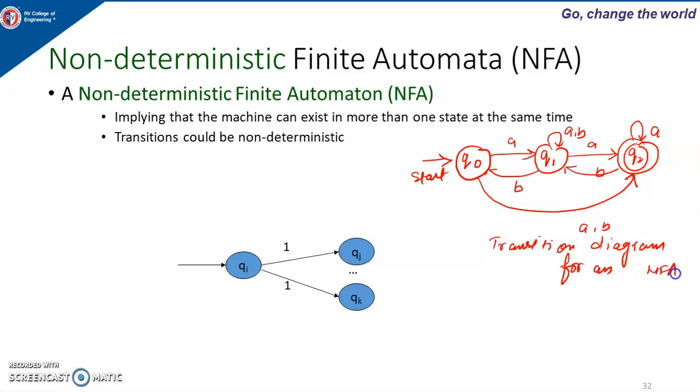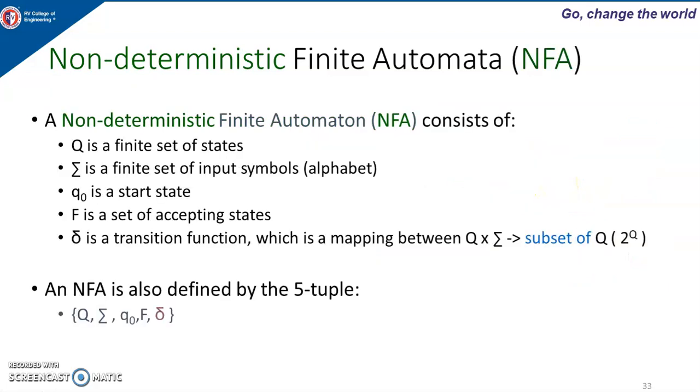That is the basic difference between DFA and NFA. The machine can be in more than one state at the same time, and that's why we call it non-deterministic. Now that we have taken the example, we will see the definition and how it is different from DFA.